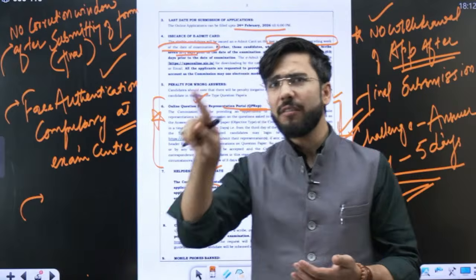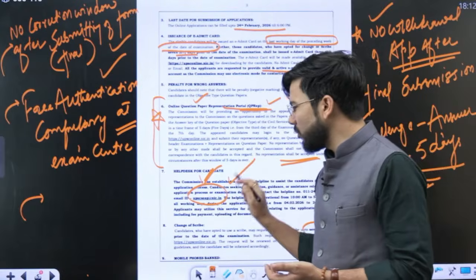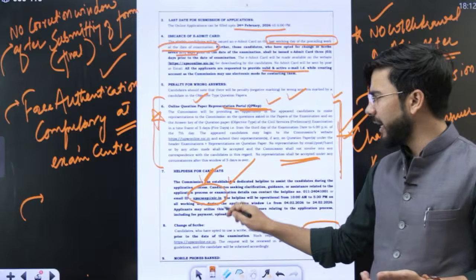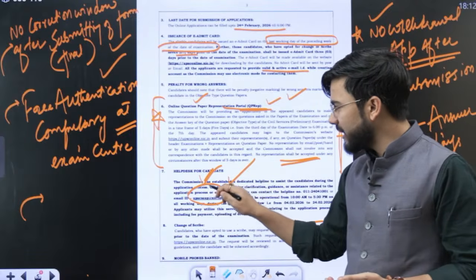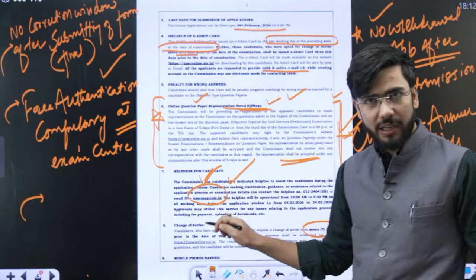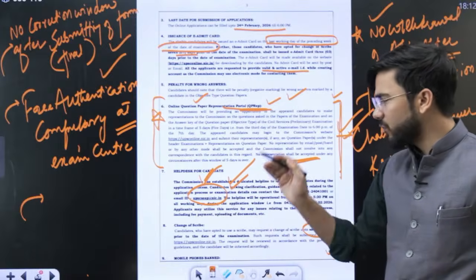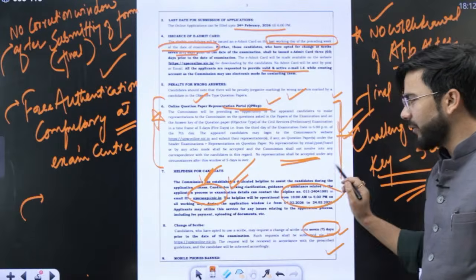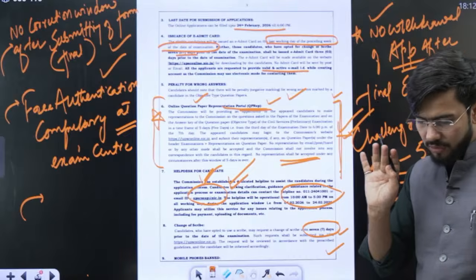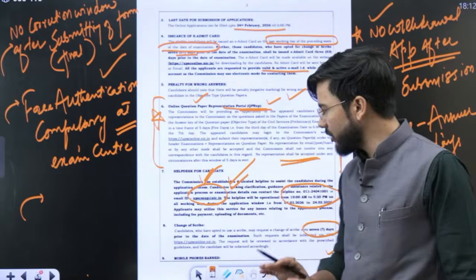For all those grievances, you can write to this email ID, upscsoap@nic.in, and they will help you. This will be operational from 10 a.m. to 5:30 p.m. So this is an option which UPSC provides to all of you.